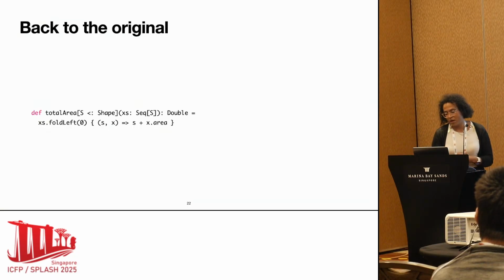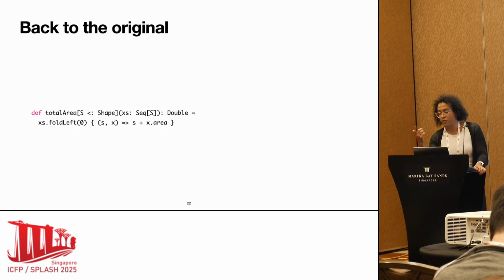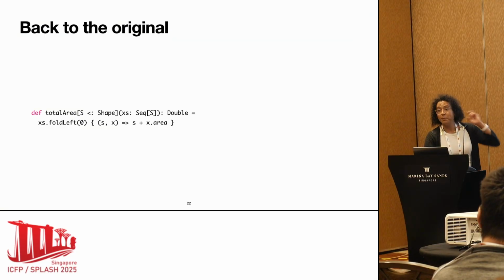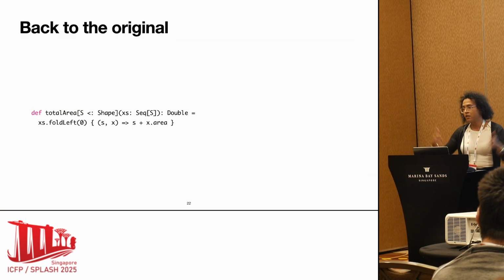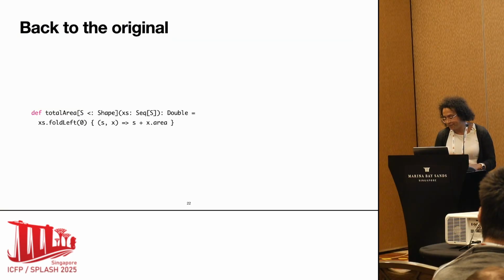Okay, so let's move to a more complicated example now to see if we solve our second goal. Our second goal was to support the inline representations. So this was our original motivation. We want this total area function that takes an arbitrary sequence. I don't know what kind of sequence I will use. It can be an array, a list, a tree, anything you like, and a shape that was a subtype. So we know already how to replace the bound here on shape. We can use a type class instead of this subtyping relationship. But how can we deal with the sequence, right?